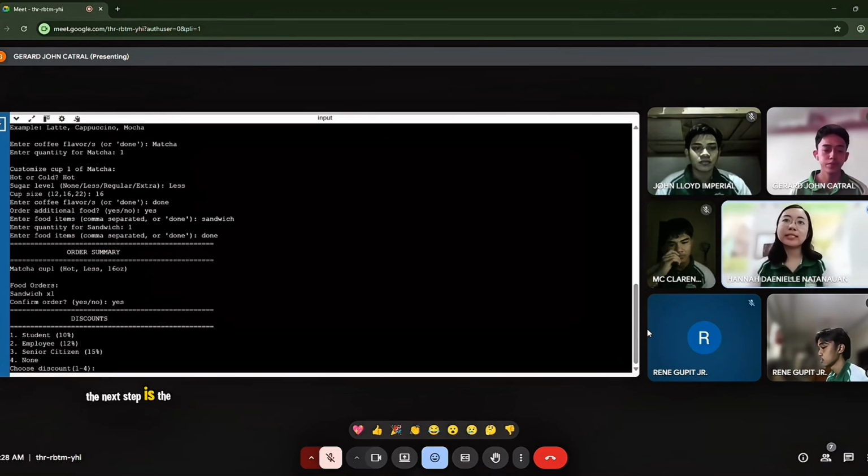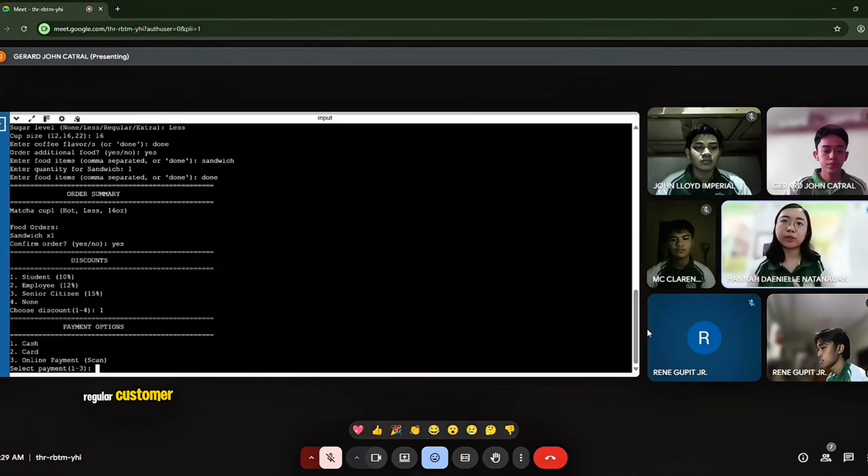The next step is the discount system. The apply discount function allows users to choose the discount type. If you are a student, you have 10% discount, if you are an employee, you have 12% discount, and if you are a senior citizen, you have 15% discount. And if you are a regular customer, then technically you don't have any discount at all.